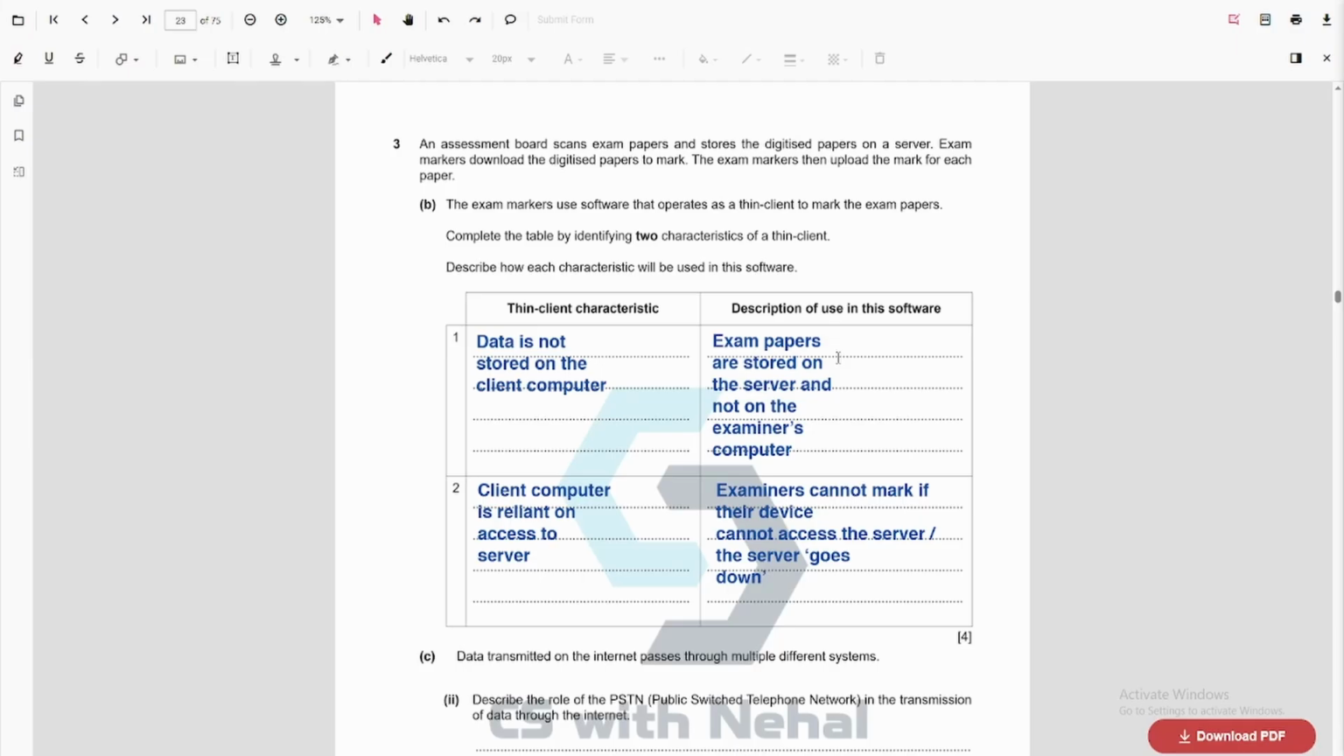Then the client computer requires few local resources, and the examiners can use devices with low resources and the marking software will still function. The client computer performs minimal functions. The marking software transmits requests and the server responds and sends the response to the user.